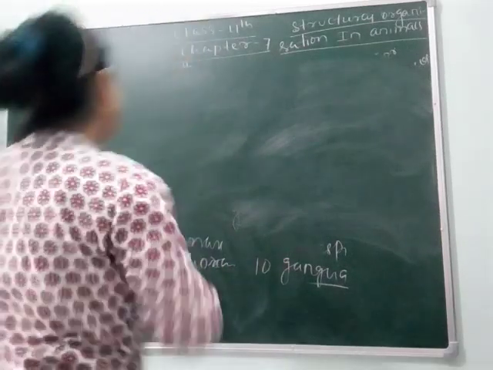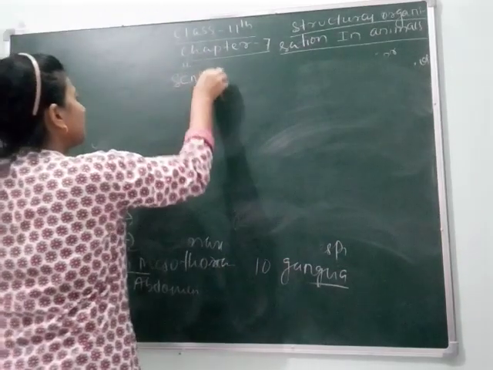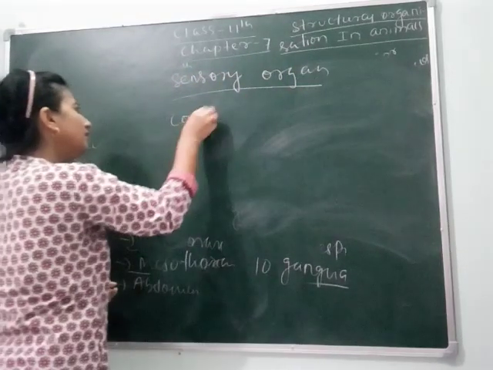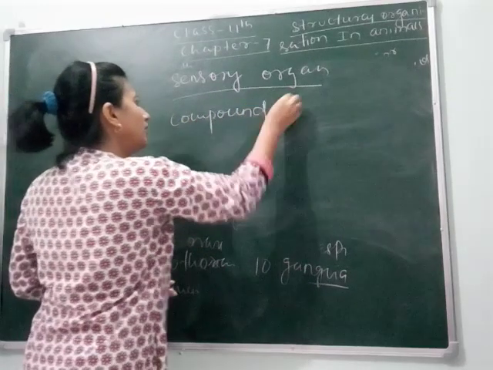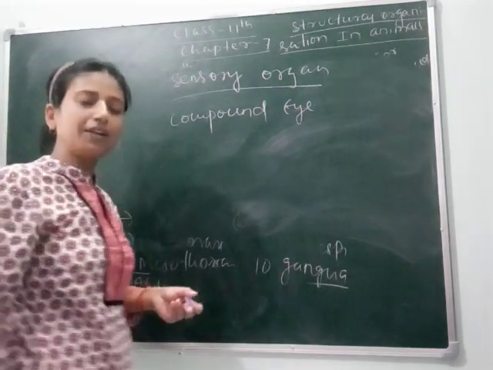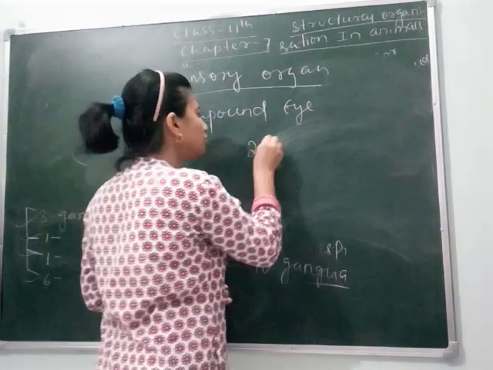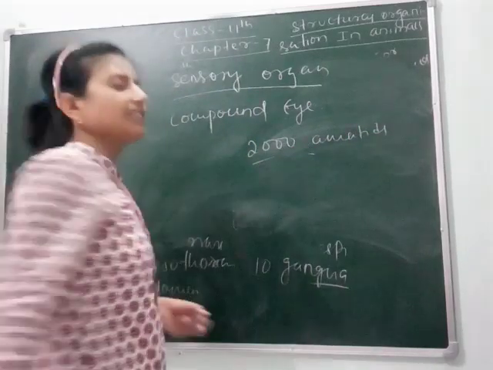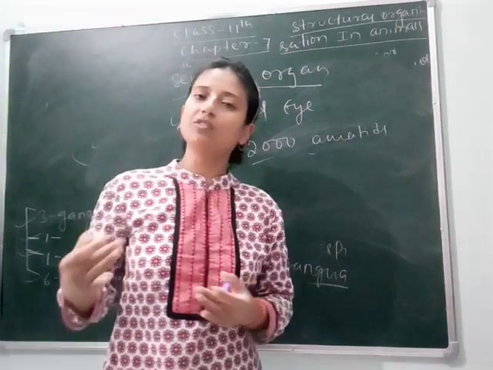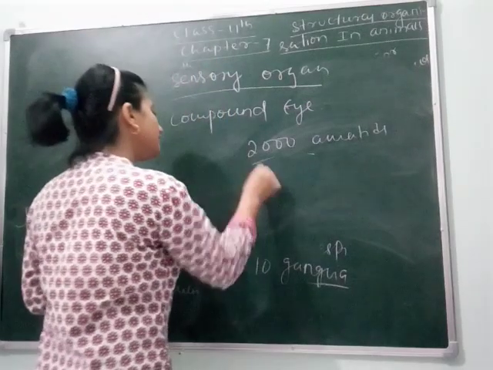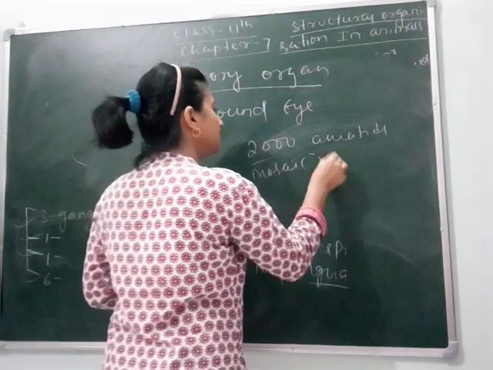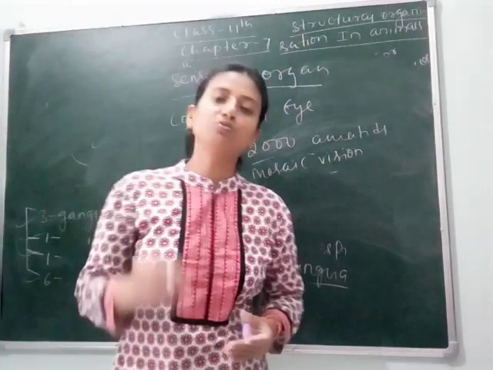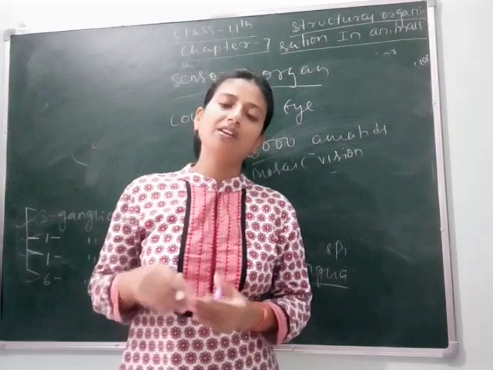You are well aware of sensory organs. The sensory organs of the cockroach are, first, the compound eye. As I have told you, it has 2000 ommatidia, which give the cockroach a mosaic vision. Mosaic vision means the cockroach can see multiple lower-resolution images of the object.